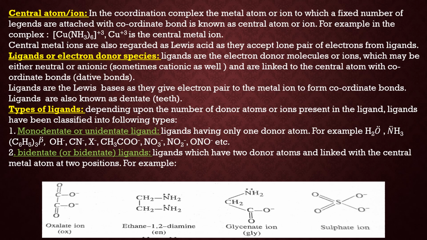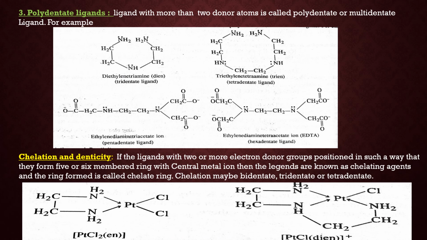Now the next is the glycinate ion. Glycine is an amino acid, and the glycinate ion is derived from that acid. Here nitrogen and oxygen are the donor atoms. Now the sulfate ion, where two oxygen atoms act as donor atoms. They are all bidentate ligands because they all have two donor atoms.